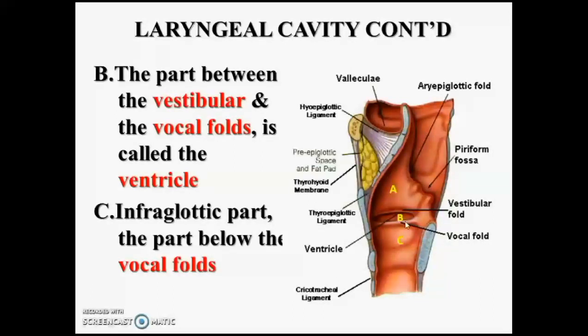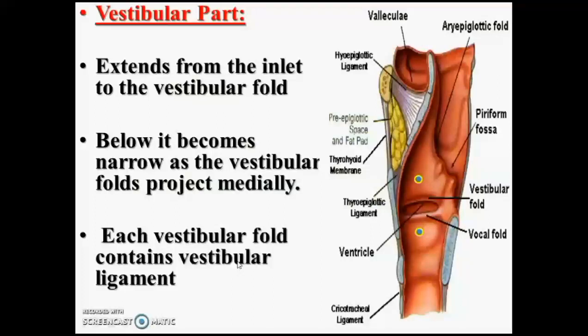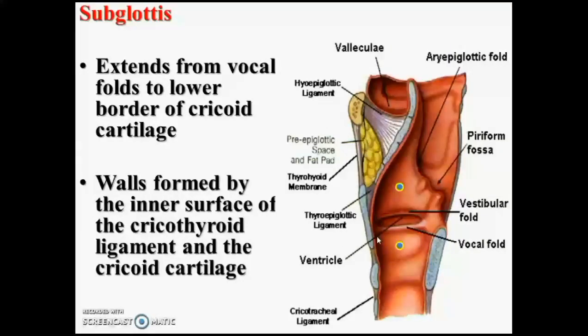You can see the supraglottic part on either side has the quadrate membrane, whereas the infraglottis has the cricovocal membrane on either side. You can see the vestibular part there, extending from the inlet, that is the aryepiglottic fold, to the vestibular fold, and the subglottis extending from the vocal fold to the lower border of the cricoid.